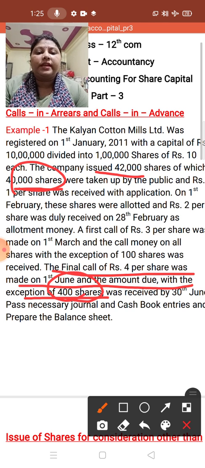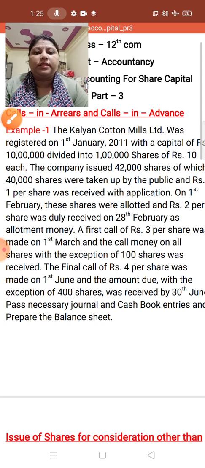So this is the case of calls in arrear, meaning the amount is outstanding, it is not paid. So you have to make one separate entry for this, the calls in arrear case. Okay, now let us start and solve this question.